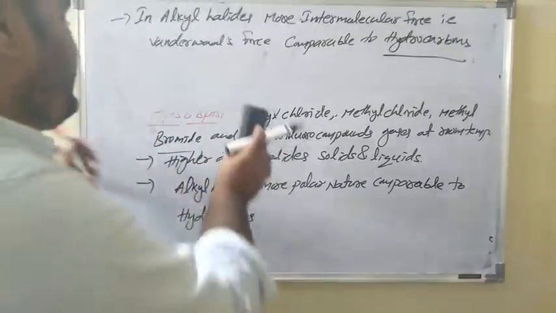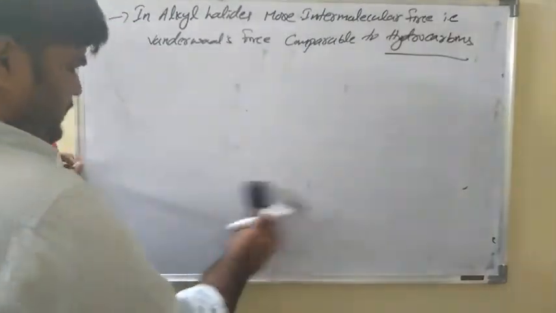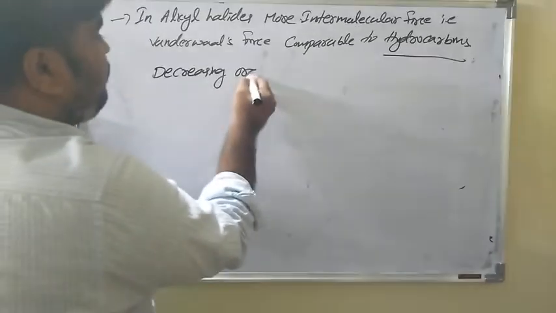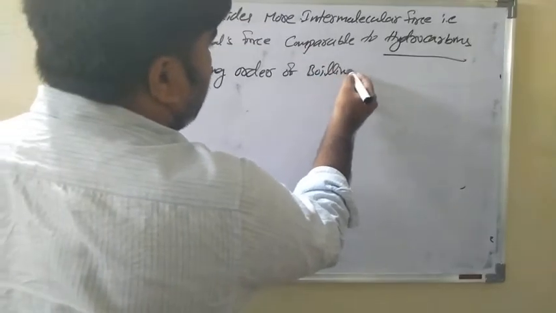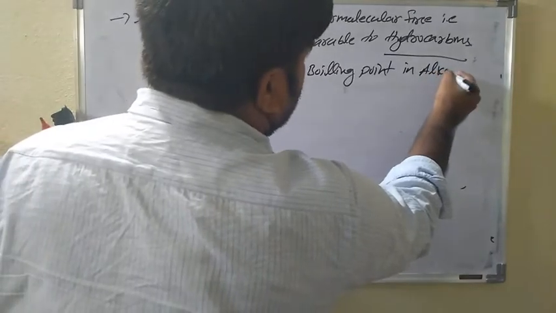And coming to the decreasing order of boiling point in different alkyl halides, for example alkyl chloride, alkyl bromide, alkyl iodide. Which one has the higher boiling point? The decreasing order of boiling point in alkyl halides.